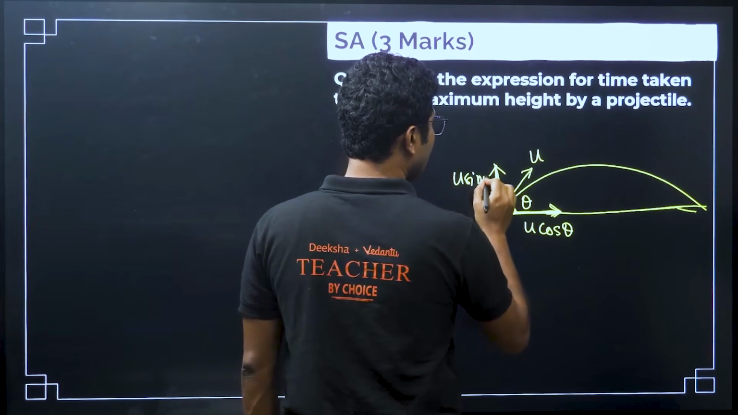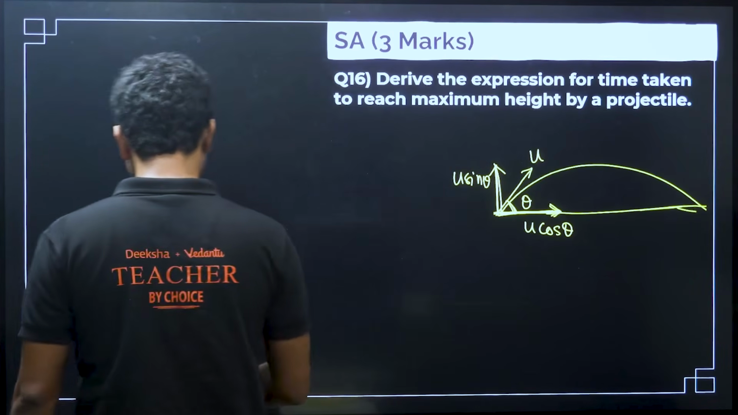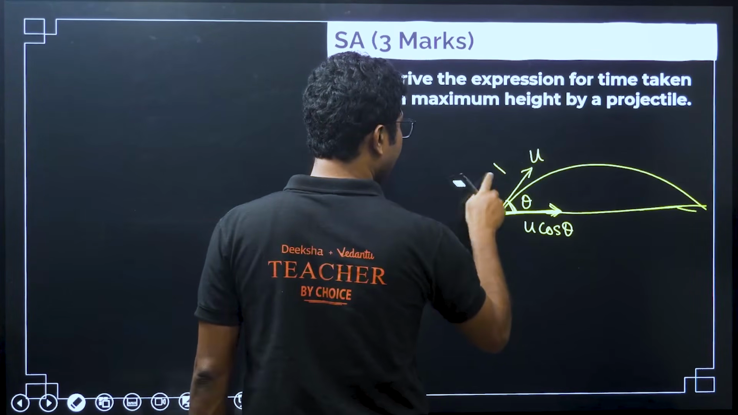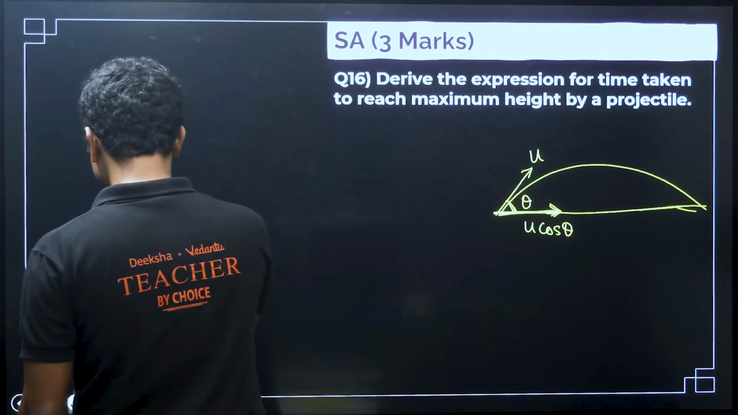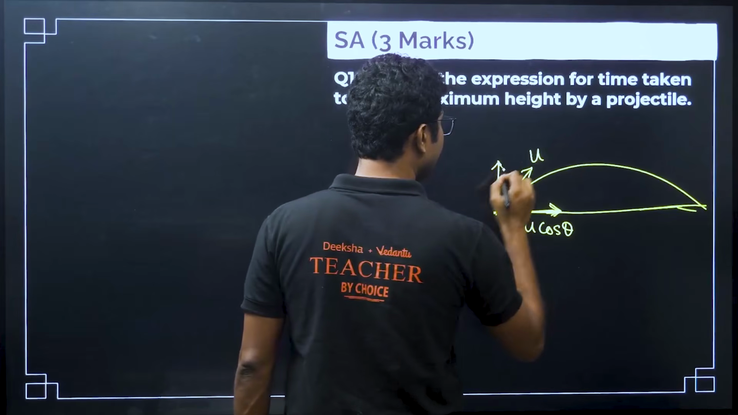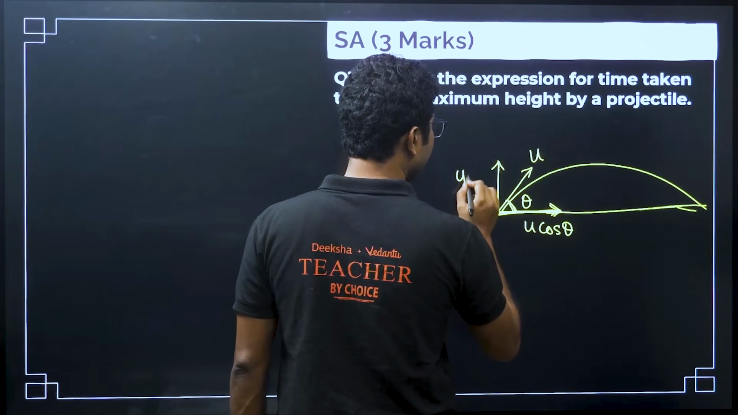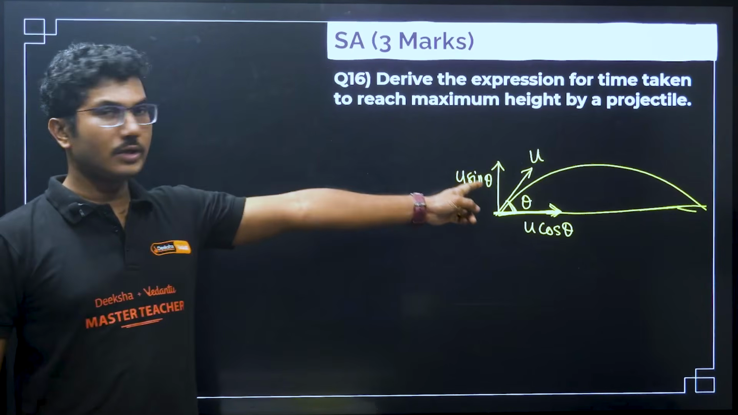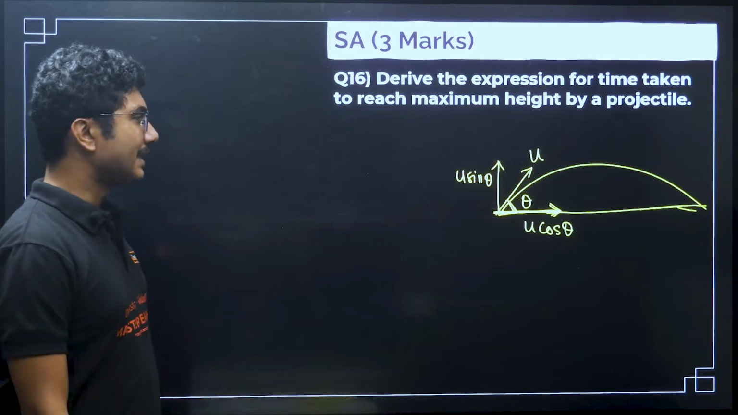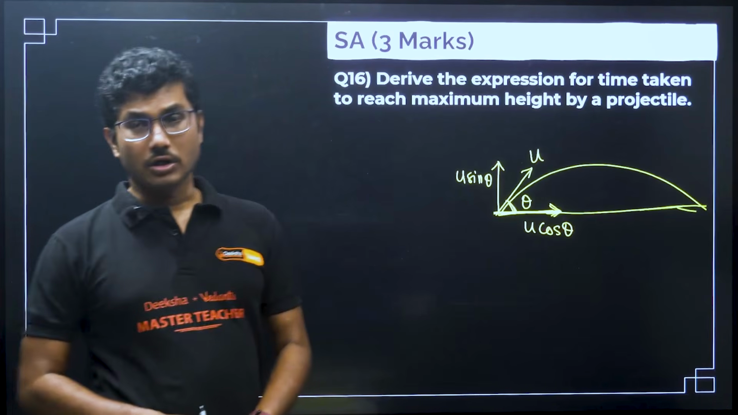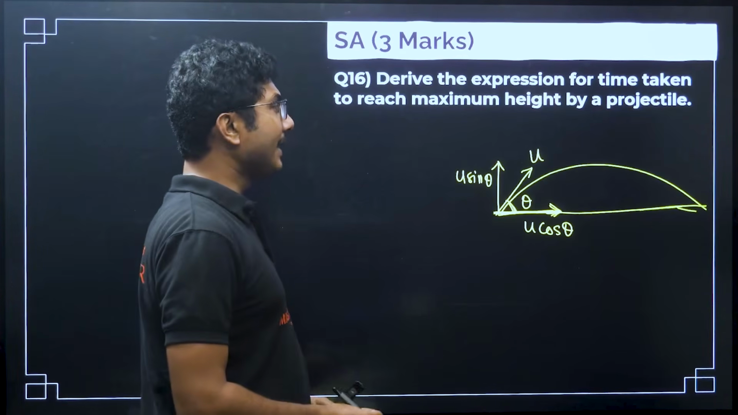No matter whatever diagram, whatever configuration you are drawing, maybe it is projectile motion, maybe just a vector resolution, maybe friction, maybe a normal force, always remember this, it will help you a lot. So this will be u sin theta, the perpendicular component, and this is the horizontal component, u cos theta.